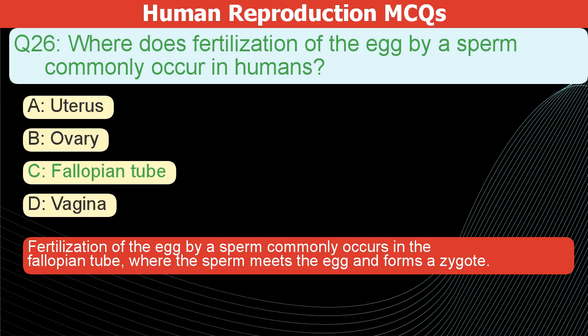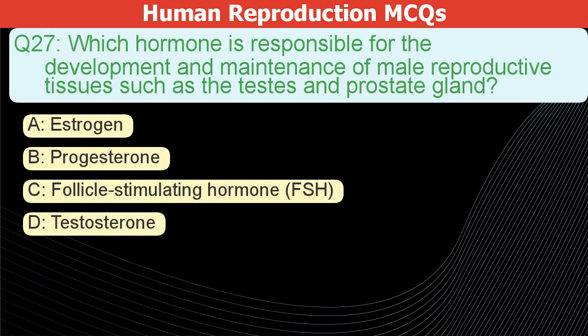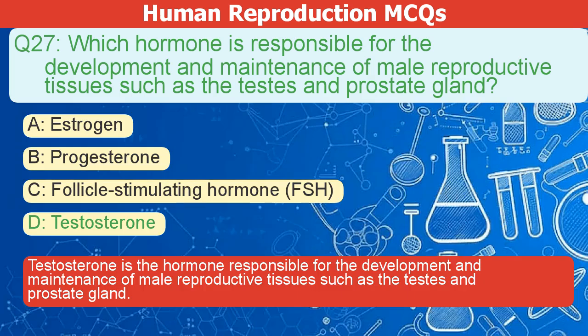Which hormone is responsible for the development and maintenance of male reproductive tissues, such as the testes and prostate gland? A. Estrogen. B. Progesterone. C. Follicle stimulating hormone, or FSH. D. Testosterone. The correct answer is D. Testosterone is the hormone responsible for the development and maintenance of male reproductive tissues such as the testes and prostate gland.